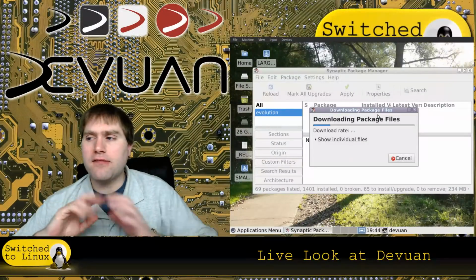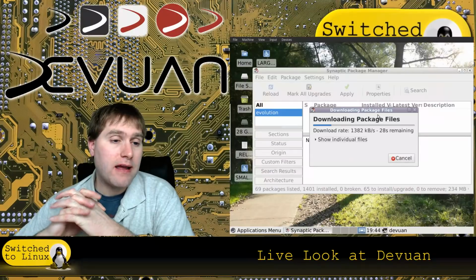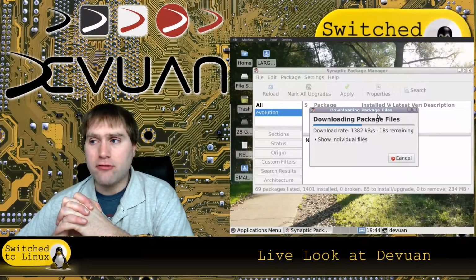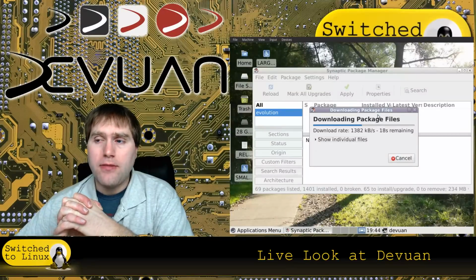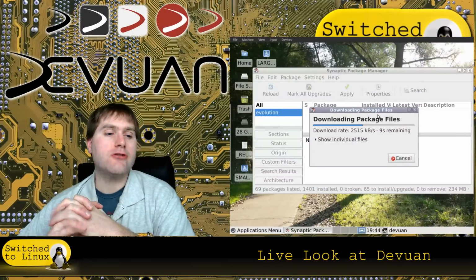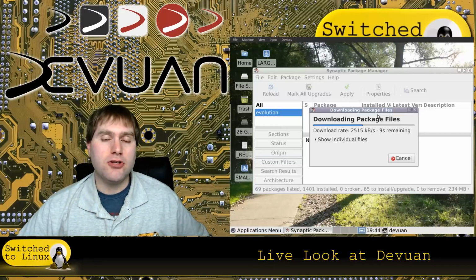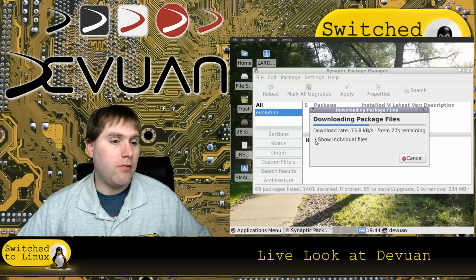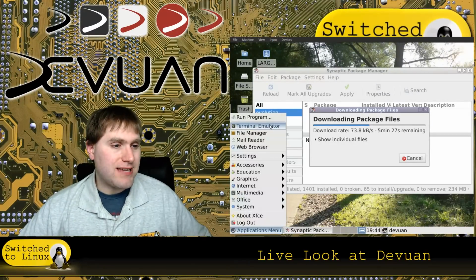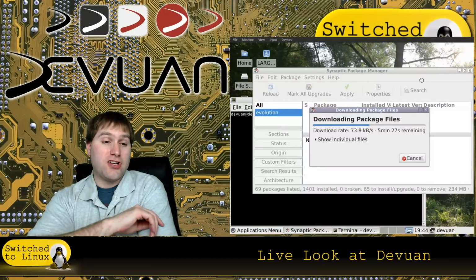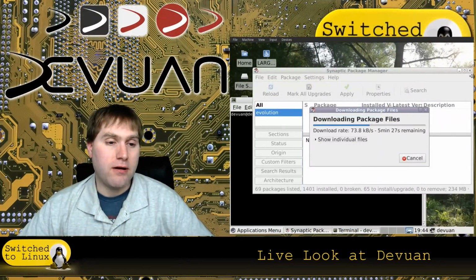I guess a couple other things I'll mention here before I get on with this. First, you'll notice that I did not have to enter a password anywhere to do that. That is a little bit strange. The other thing that I thought was interesting is that your main user is not added to the sudo group. And so I'm able to install packages here, but on my initial tests before I started, I can't do it until this is done. And actually it says it's going to take 5 minutes, so we're going to go ahead and cancel it.